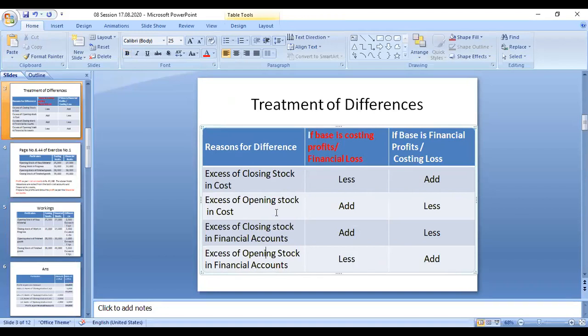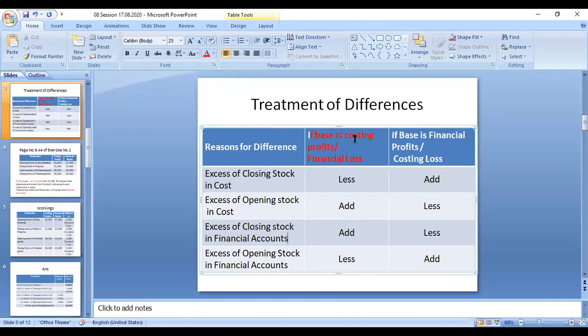In the other case, a similar case may be arranged in the cost accounting also. If there is cost accounting excess of closing stock, it means less. So here closing stock, here opening stock. Here cost accounting, here financial accounting. Here also excess, here also excess. So here less means here also less. If opening stock is less, closing stock you have to less. Opening stock excess means we have to add. Excess of opening stock in cost accounting means you have to add. Excess of closing stock in the financial account means you have to add.